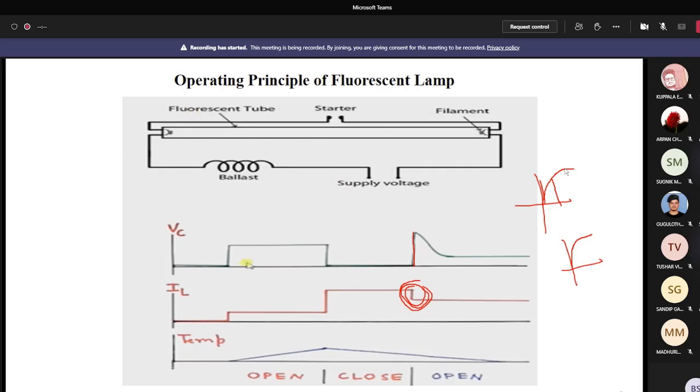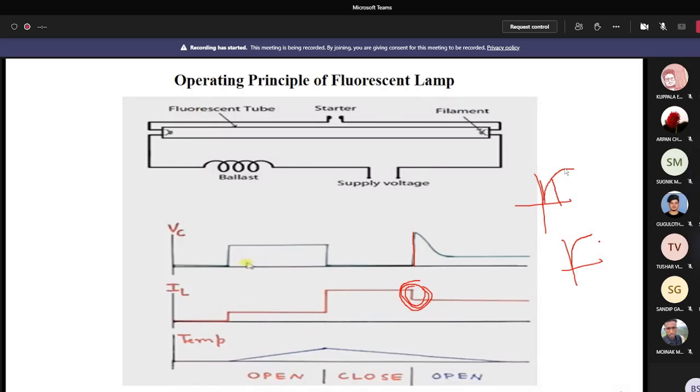And why, sir? Is it because of neon gas ionization? No. Just look at the capacitor. If you know the property of the capacitor, in your theoretical class the concerned teacher will discuss the voltage development across the capacitor. At that time you can easily understand. Now you understand that the voltage across the capacitor does not rise instantly. It rises in an exponential manner.